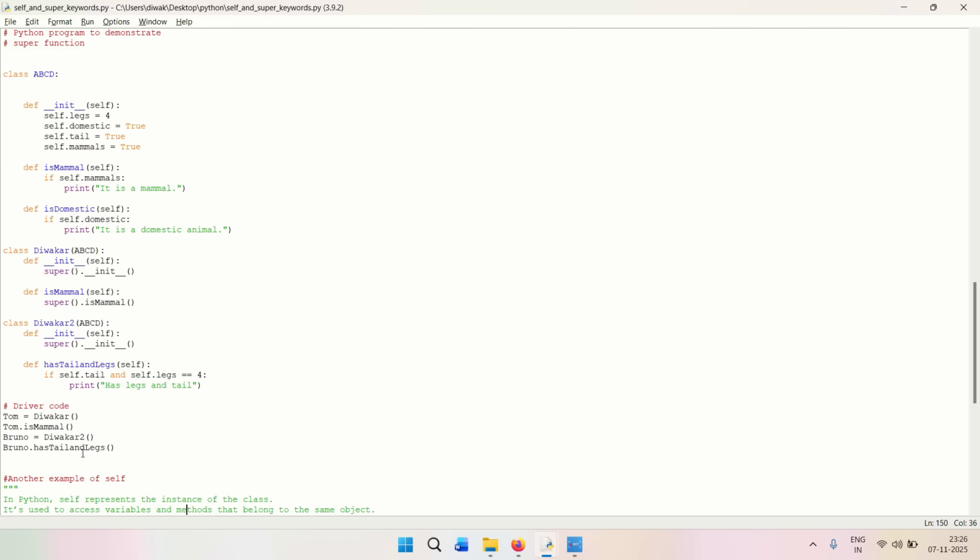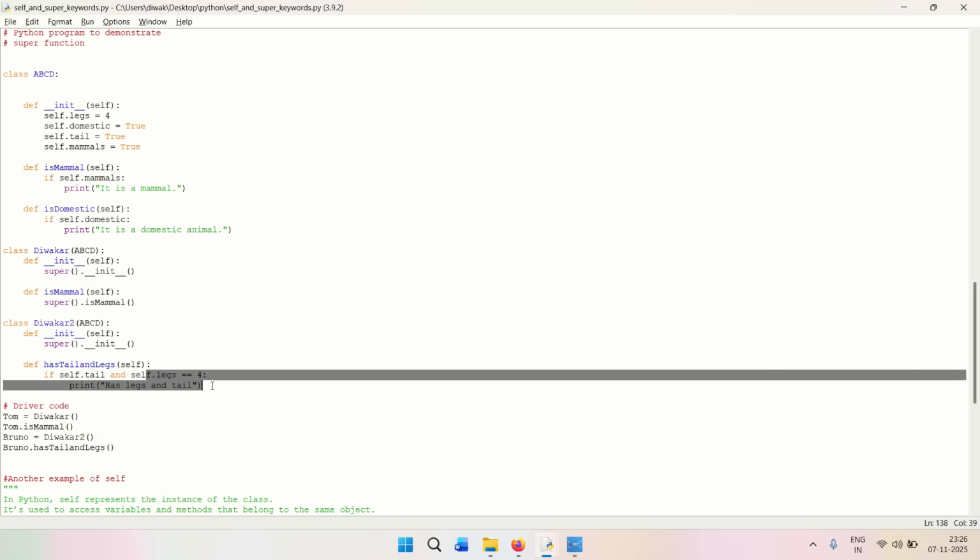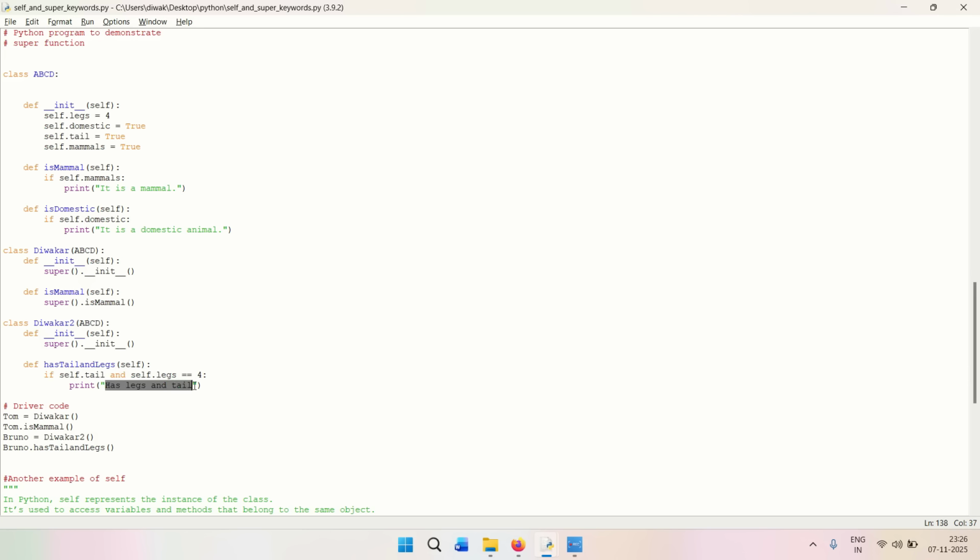And if you will go to this one, has tail and legs. So here in the child 2, which is basically Divakar 2, it says the self dot tail and self dot legs is equal to 4, which in this case is also true. So basically has legs and tails will get printed, right? So it is going to print it is a mammal, and then it is going to print has legs and tails, right? So we can run it and we can see it.